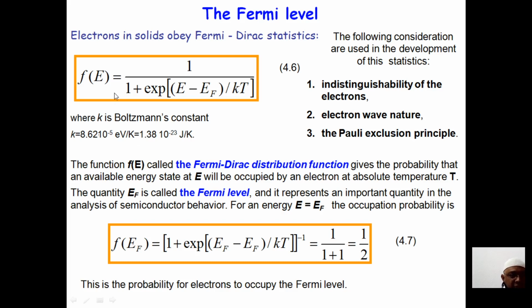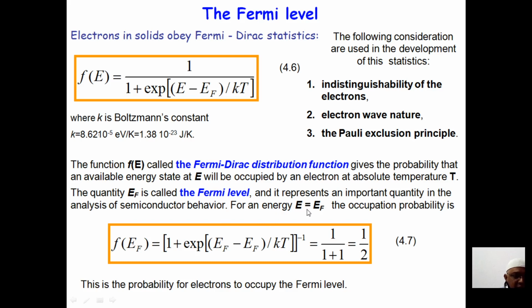This function f(E) is called the Fermi-Dirac distribution function. It gives the probability of the available energy being occupied by an electron at some absolute temperature. This quantity EF is known as the Fermi level, and it is a very significant quantity with respect to semiconducting behavior.